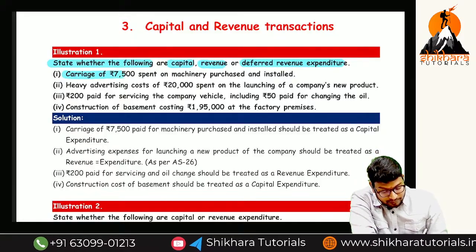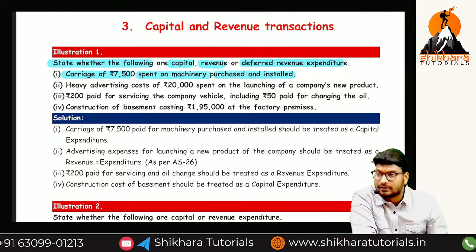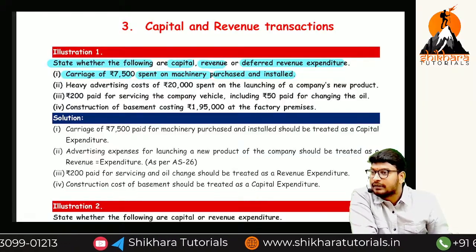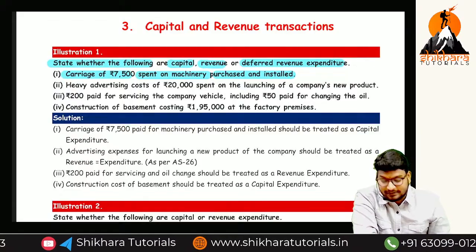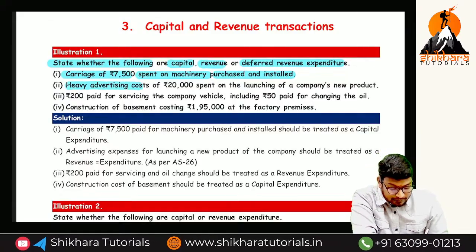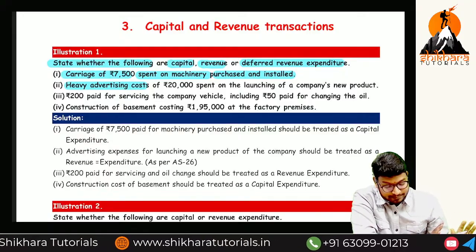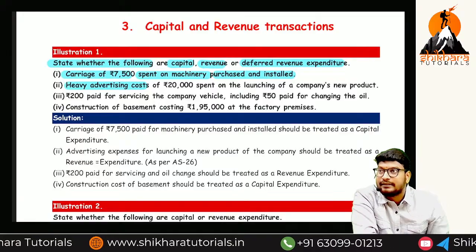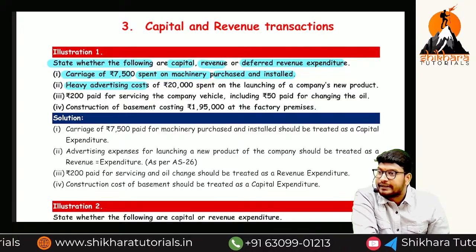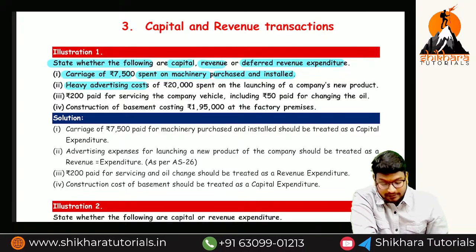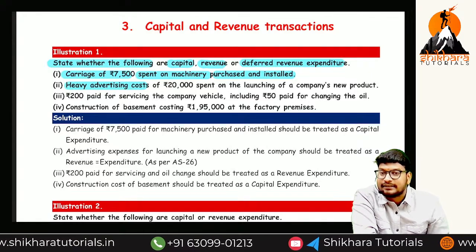Carriage of rupees 7,500 spent on machinery purchased and installed. What is the type of expenditure? Capital expenditure, nothing but bringing the asset into the current location or condition. So next one, heavy advertisement cost. Whatever advertisement, it is a revenue expense. So what you need to write is, it is a revenue expenditure. It should be disclosed under the debit side of either trading account or P&L account. Like that you have to write. For the first point, it is a capital expenditure. We need to disclose it under the balance sheet asset side.